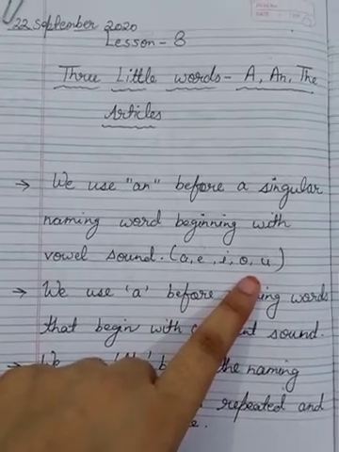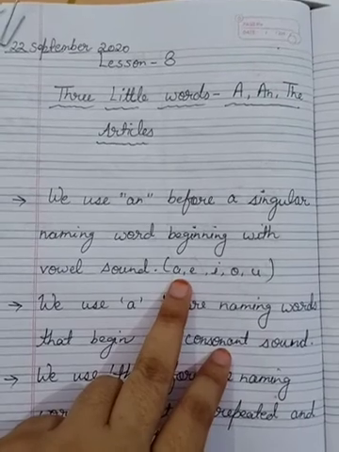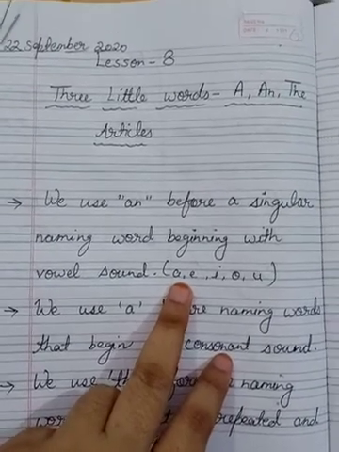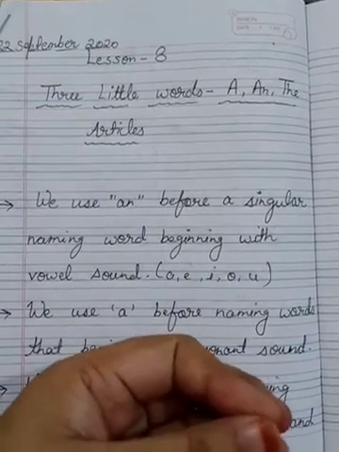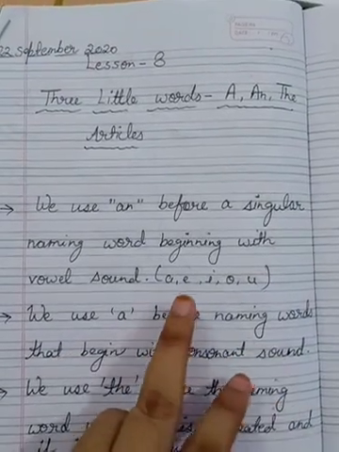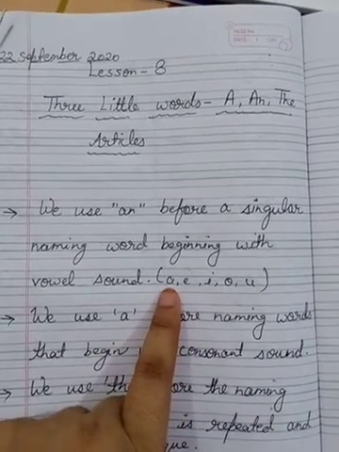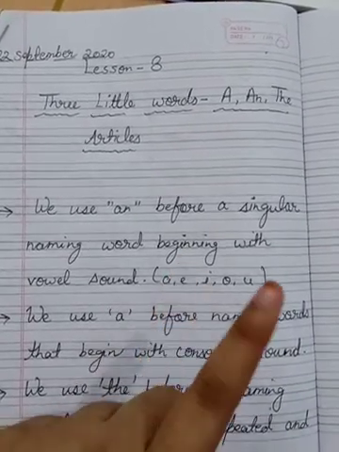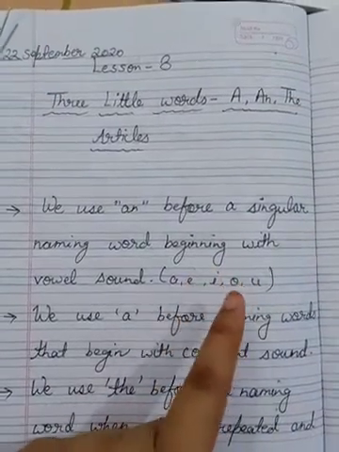If I say apple, an a sound is coming up, and it is also starting with a. So always we will write an apple, not a apple.